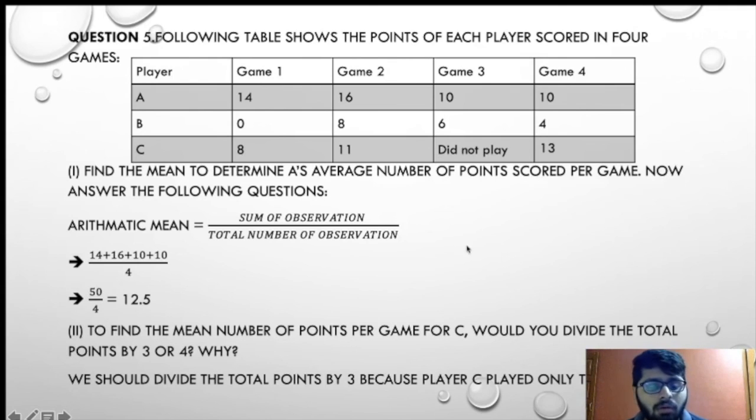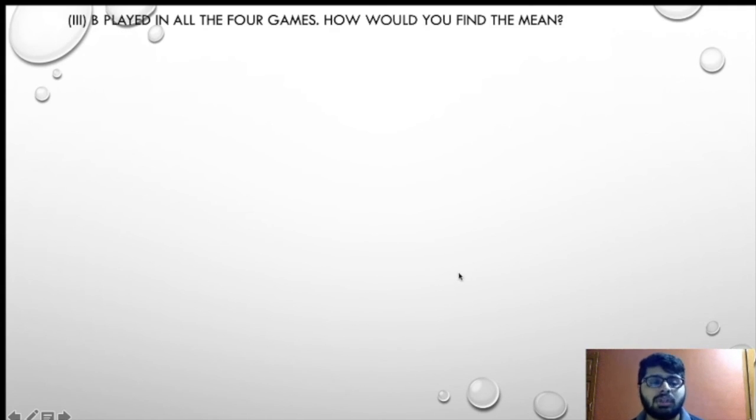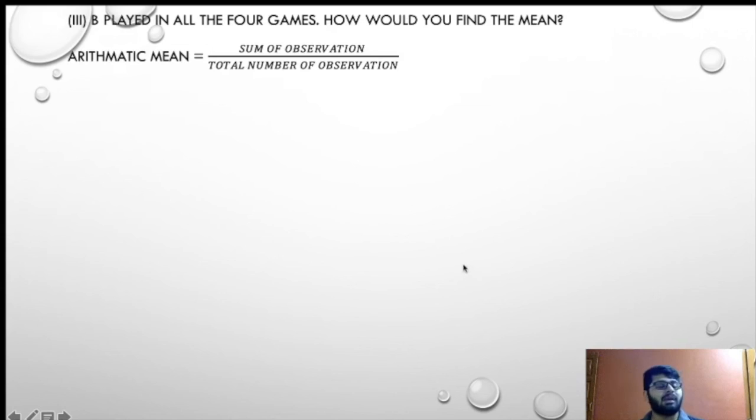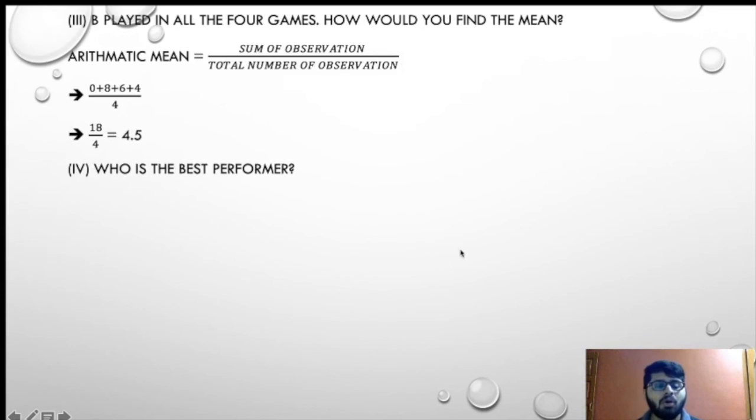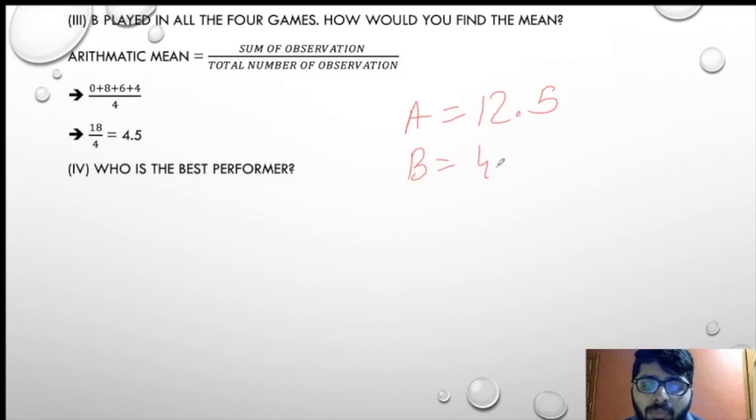Now we'll be moving on to the next question. The next question is, if B played all the 4 games, how would you find the mean? Mean is nothing but 0 plus 8 plus 6 plus 4, that will be 18 upon 4. 18 upon 4 is nothing but 4.5. Now, who has the best performance? We all know the average of A is 12.5 and the average of B is 4.5.